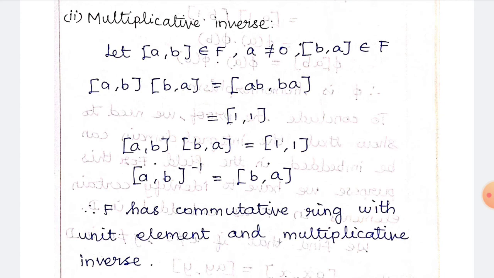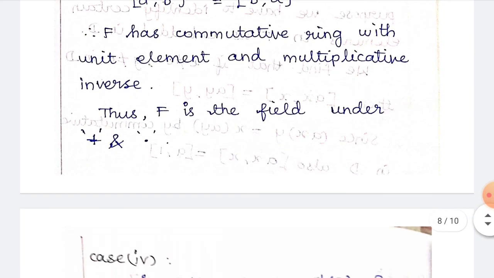So we can say (a,b) inverse is equal to (b,a), so the inverse of (b,a) is (a,b) inverse. Therefore, F is a commutative ring with unit element and multiplicative inverse. Up to this, case 2 is over. Thus F is a field under addition and dot.